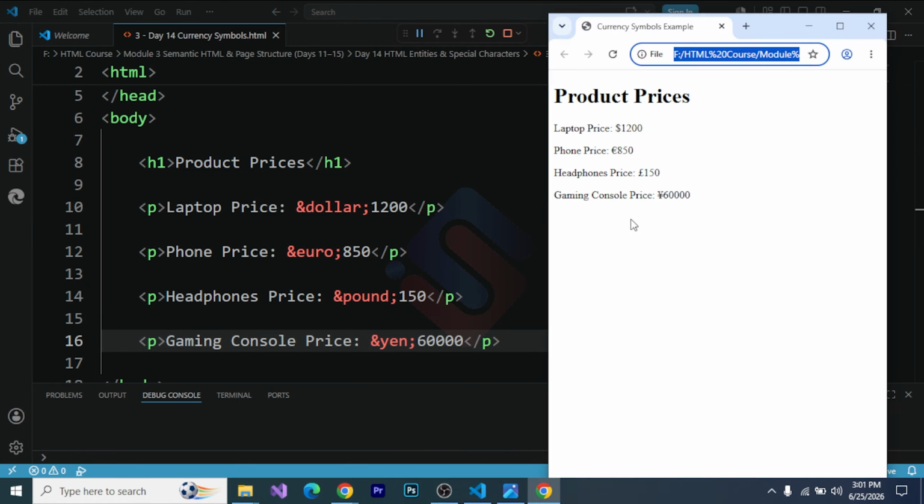So let's run it in a browser. Here is the laptop price, $1200. Here is the price in euros, 850, and the headphone price is pound 150, and here the gaming console price is yuan 60,000. These entities are commonly used in online stores, invoices, payment systems, and financial dashboards.